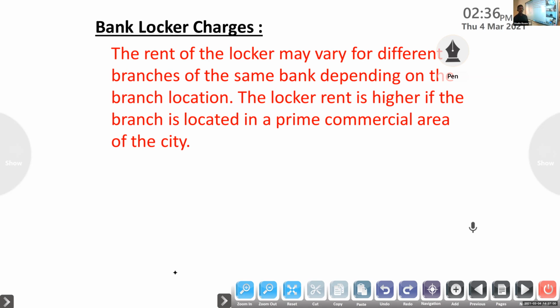Suppose it is the same bank, SBI or another bank, but the rent differs in different branches of the same bank, depending upon the branch location. If it is located in a rural area, the amount will be less. If it is located in an urban area, the amount will be more. So that is about the bank locker charges.